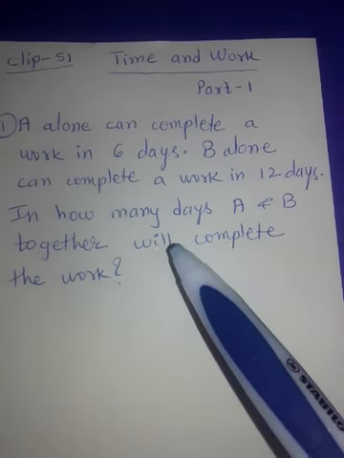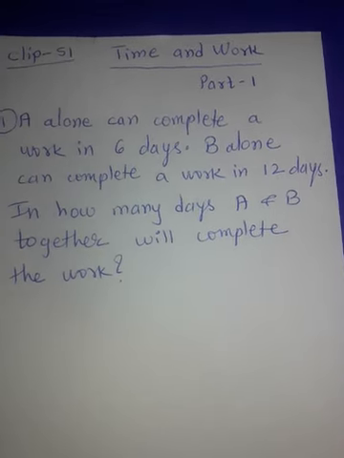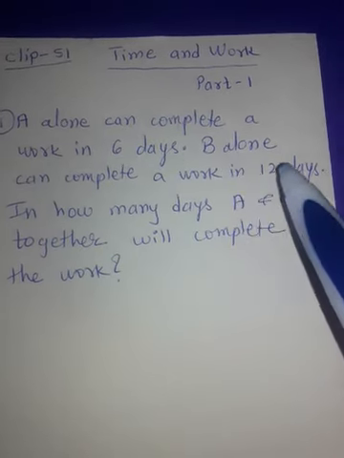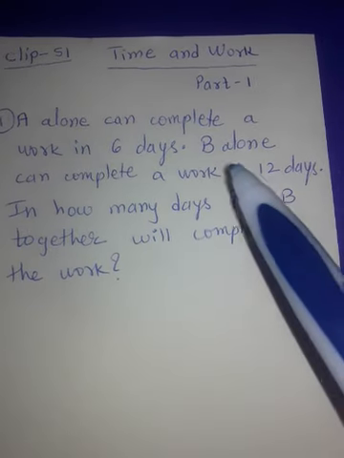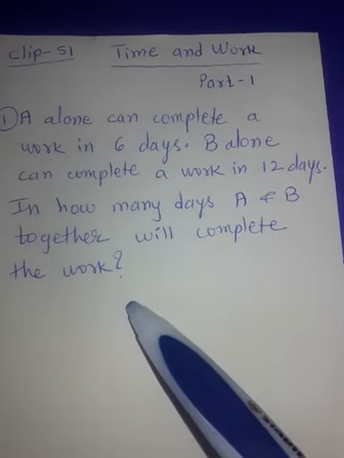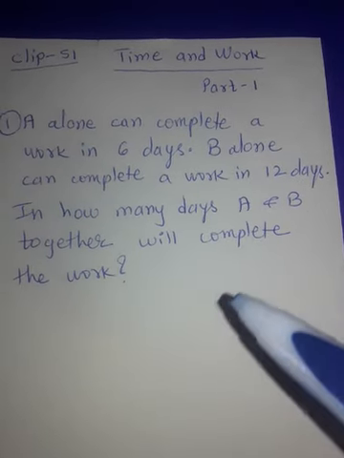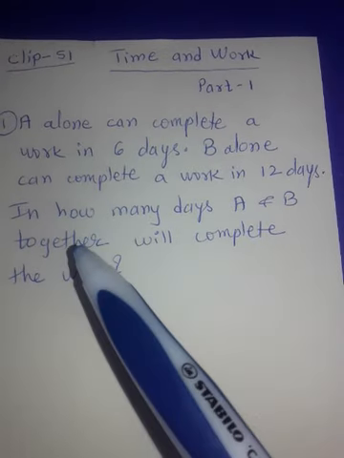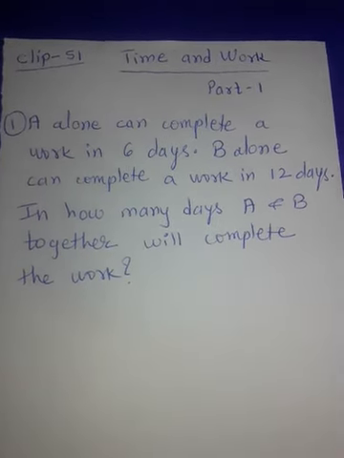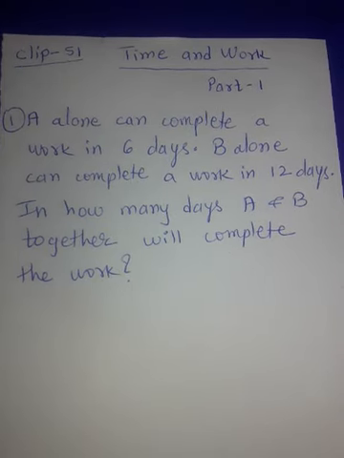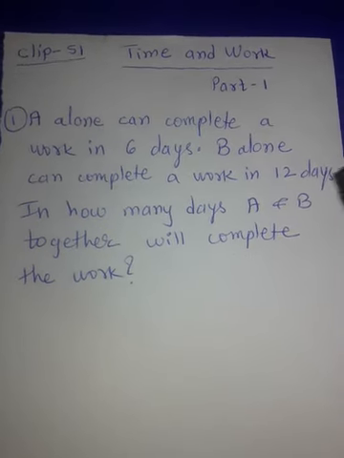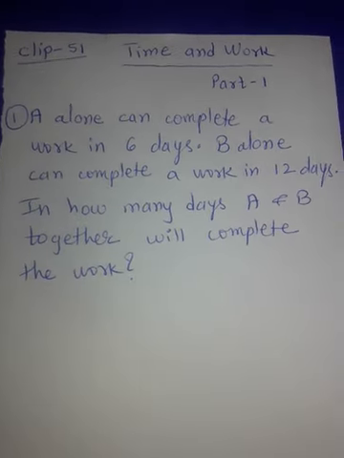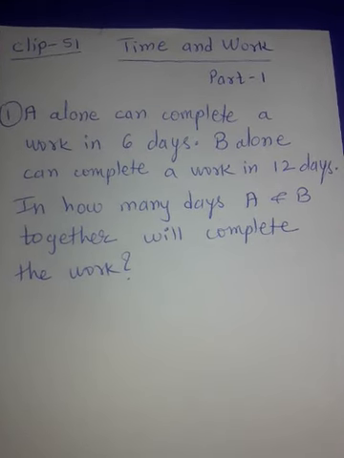Now when they say A and B are working together, what do you do? A in one day is completing 1/6. B in one day is completing 1/12. So you add them, isn't it? 1/6 plus 1/12. Then you get some answer, and then you again reciprocate it, like 6 was reciprocated to 1/6 and 12 became 1/12. Like that you add and again find the reciprocal. Is that the method you have been using? Right? But in this channel we are not going to use that method. We are going to use an easy method. Let's see what that method is.